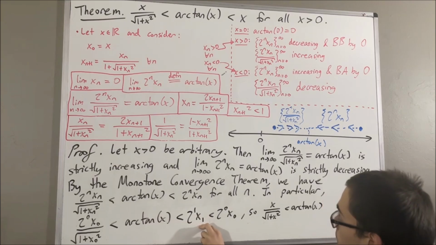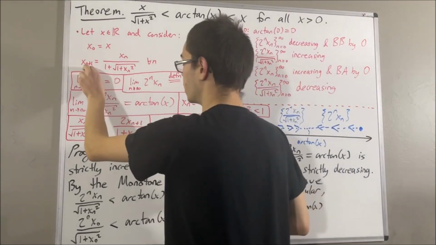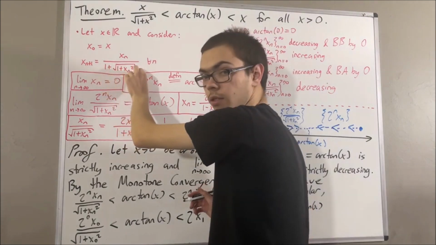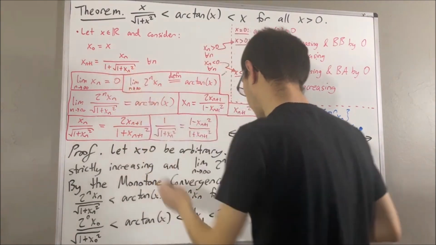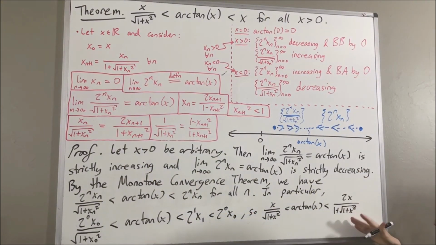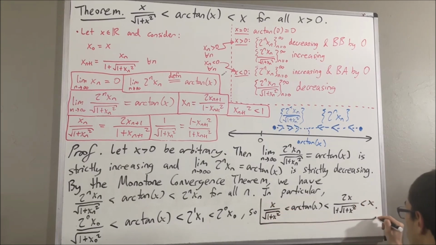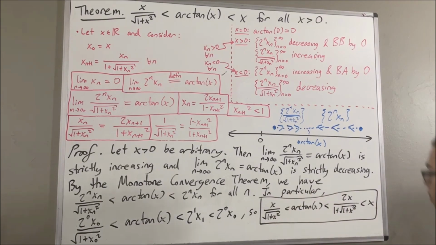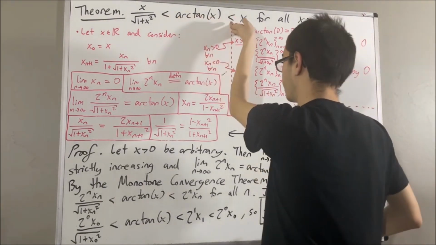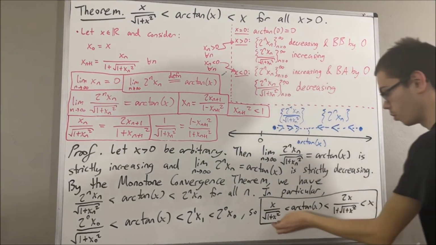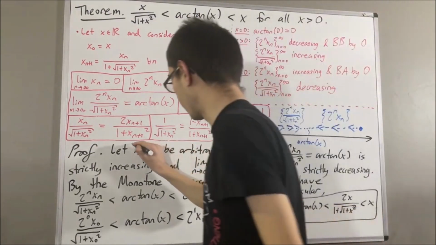Well, we know that x1 is equal to x over 1 plus square root of 1 plus x squared. So then we have twice that, which is less than x. And so this is a tighter inequality for arctangent of x. So not only is this inequality going to be useful, but this inequality is also going to be useful. So this is true for all x greater than 0.